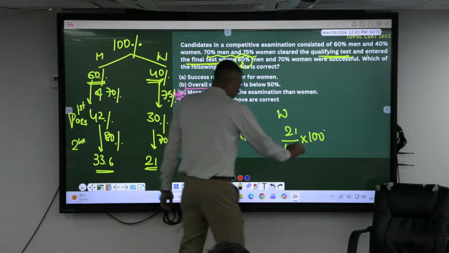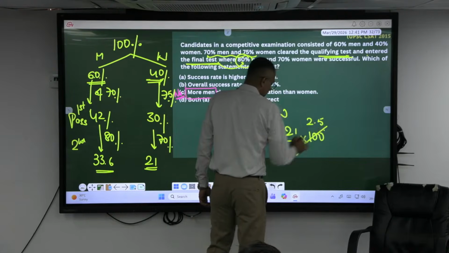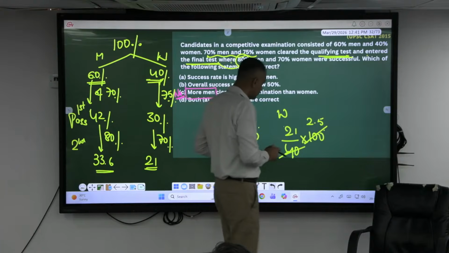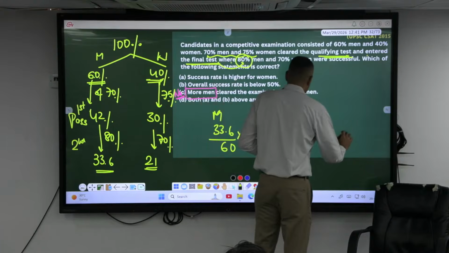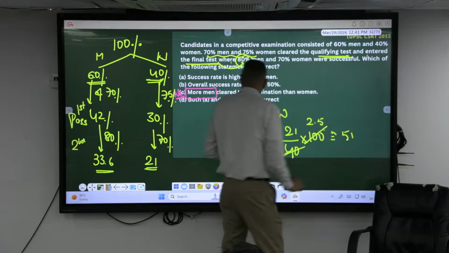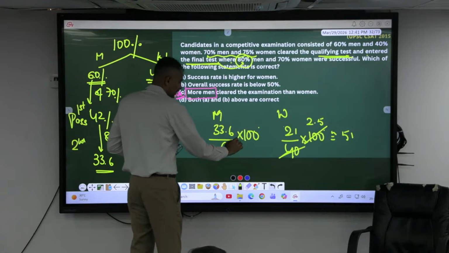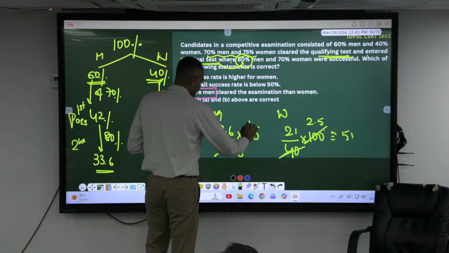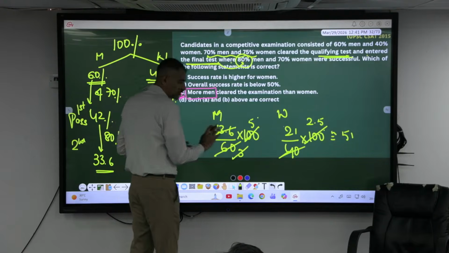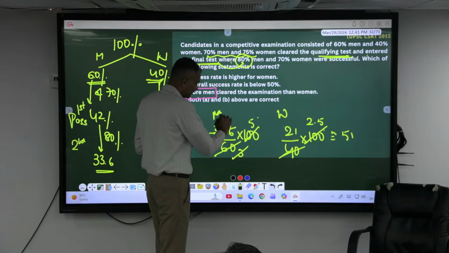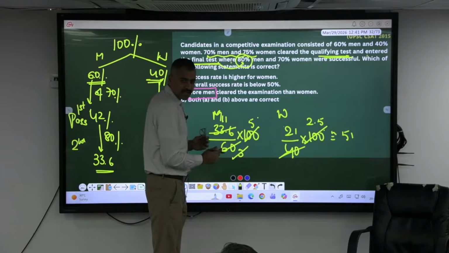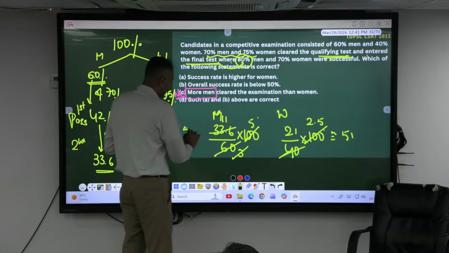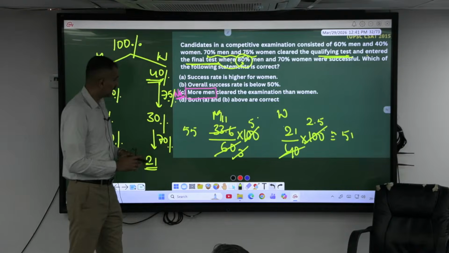This is 2.5. How much is 21 into 2.5? 21 into 2.5, 51 something. Okay, approximately 51 something. Here it is 63 and 5. So this one, can I consider it as approximate? I am doing approximate. This is 11, so 11 and a half. 11 into 5 is what? 55. Which is greater? Men.